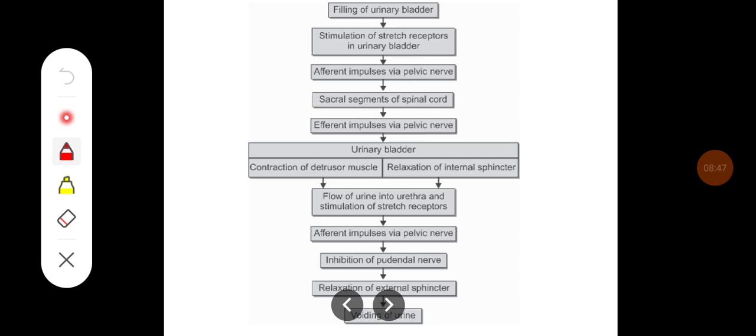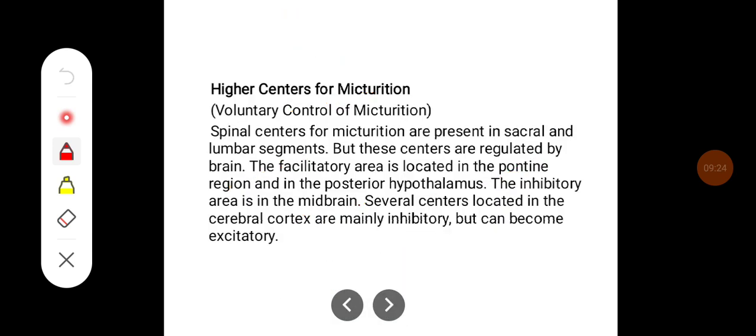So this is a schematic diagram showing the micturition reflex. Filling of the bladder stimulates the stretch receptors, which reaches the sacral segment through pelvic nerve and to the urinary bladder, where it is going to lead to the contraction of the detrusor muscle and relaxation of the internal sphincter. So then the flow of urine occurs in the urethra, which causes stimulation of stretch receptors through the pelvic nerve. There will be inhibition of the pudendal nerve, which causes ultimately relaxation of the external sphincter, causing voiding of urine.